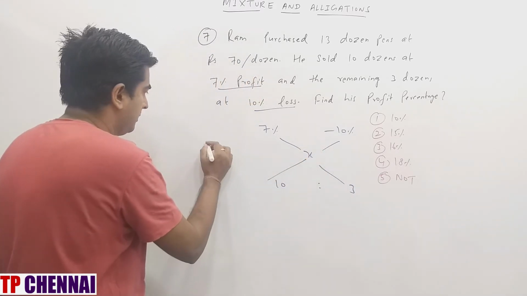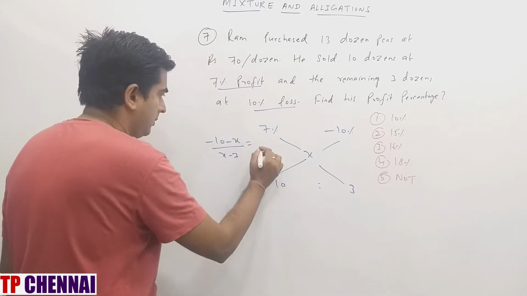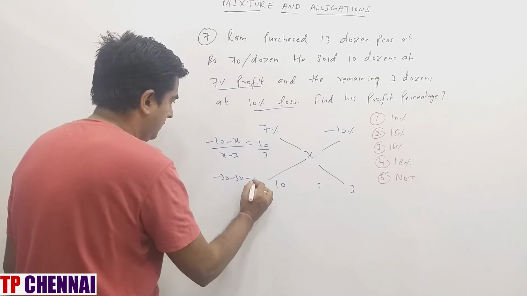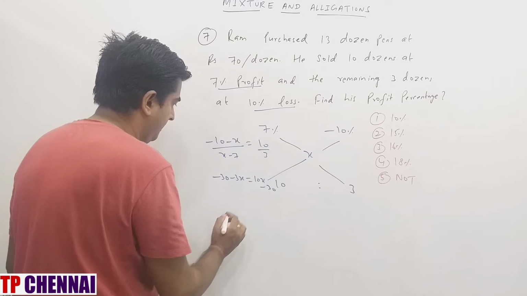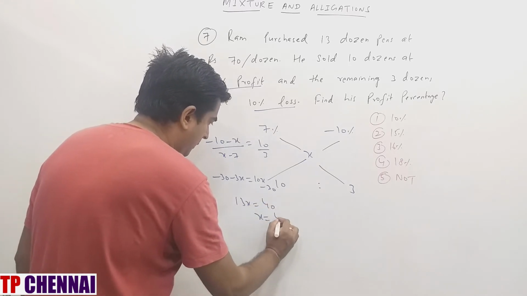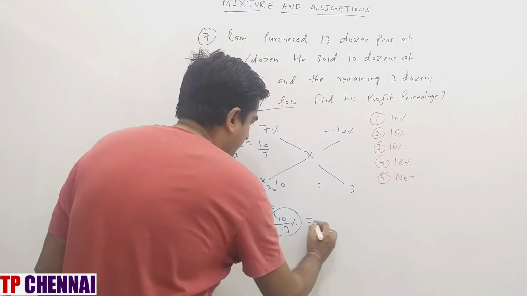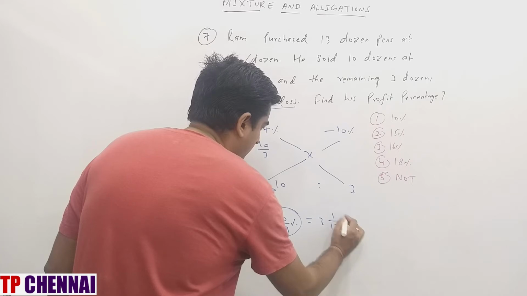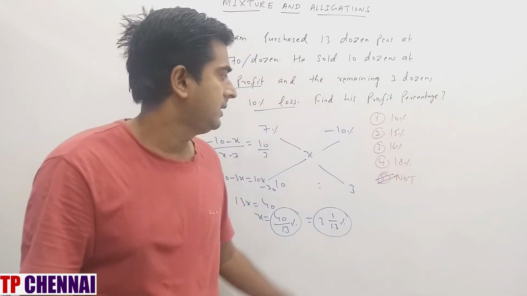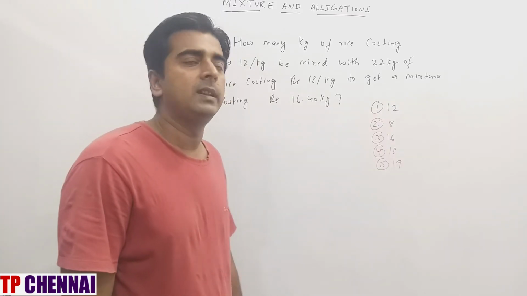Straight away apply allegation. So (minus 10 minus x) divided by (x minus 7) is equal to 10 by 3. Minus 30 minus 3x is equal to 10x minus 70. 13x is equal to 40. X is equal to 40 by 13%. What is that? 3 1 by 13%. So which is nothing but fifth option. So my answer is fifth option. So I hope you are clear with the previous question. Now we'll see next one.